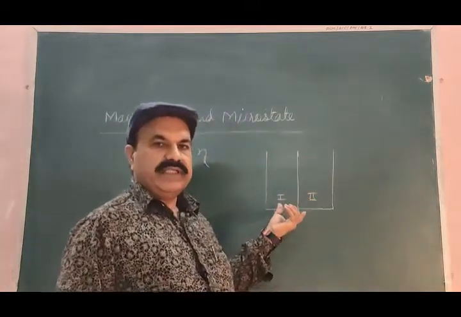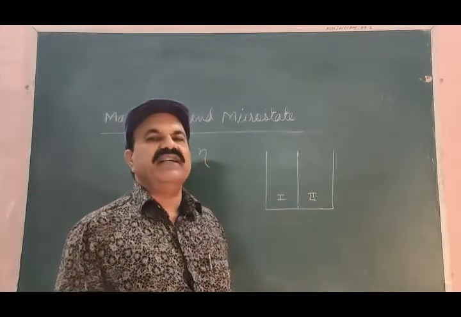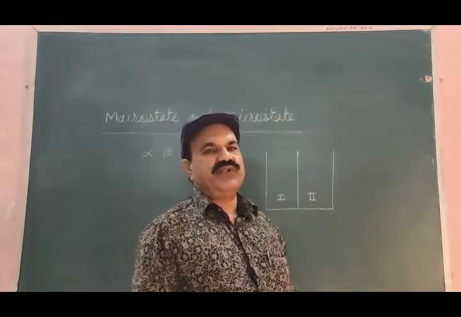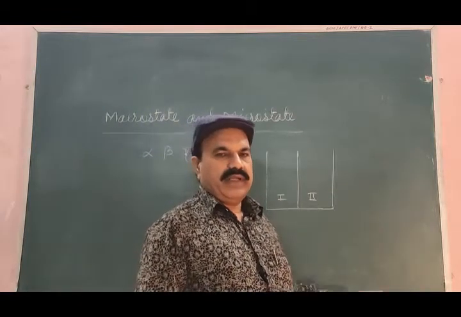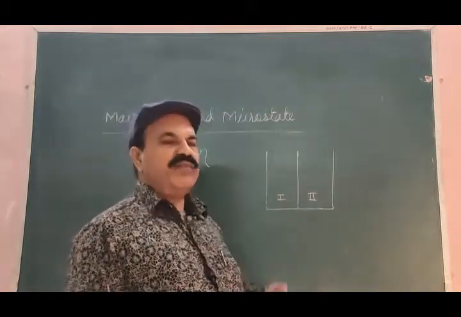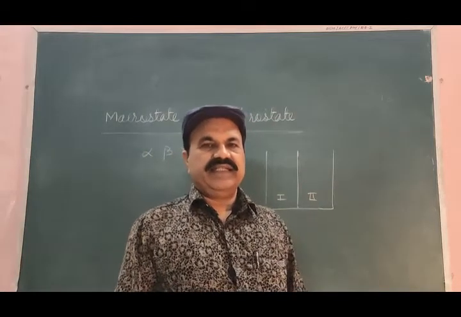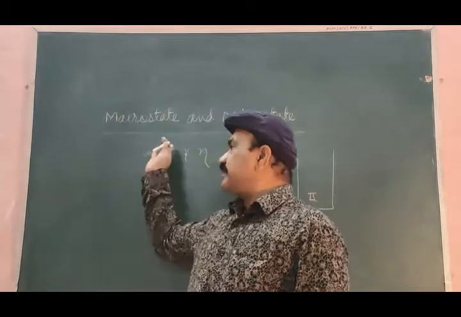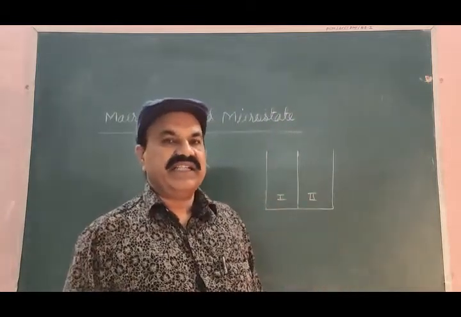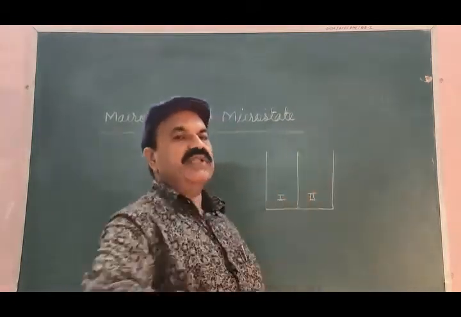Here, one open box is converted into two identical compartments, compartment 1 and compartment 2. Let us go somewhat away from these compartments and then throw these particles alpha, beta, gamma, eta one by one towards this open box.